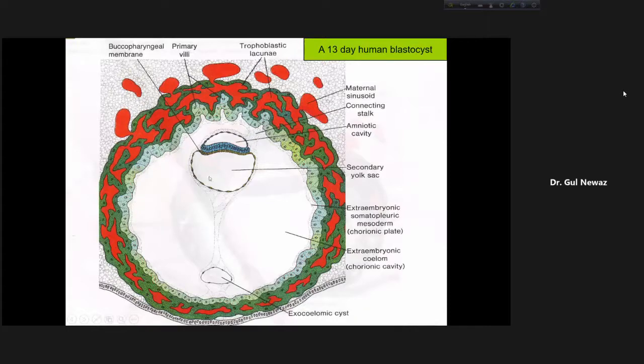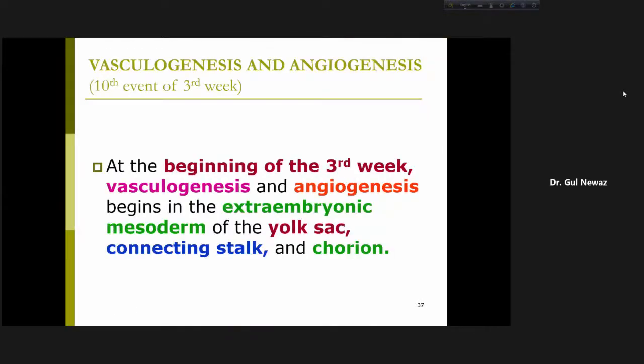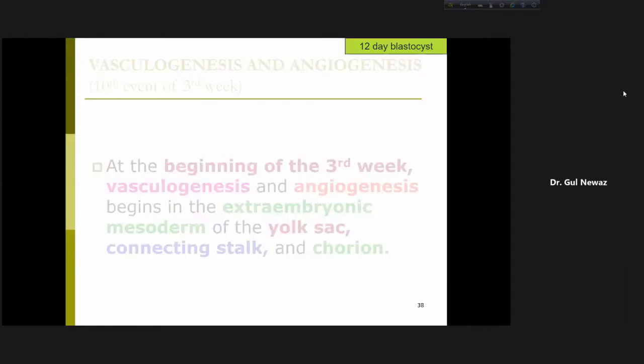So that is what I said, that initially or at the beginning of third week, vasculogenesis and angiogenesis begins in the extraembryonic mesoderm of where? Of the yolk sac, extraembryonic mesoderm of the connecting stalk, and extraembryonic mesoderm of chorion. And later on,